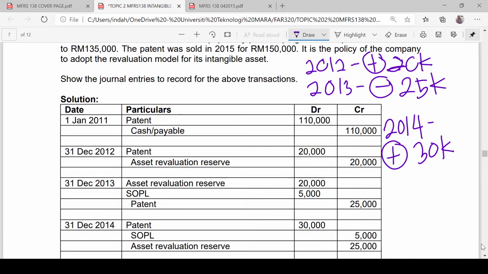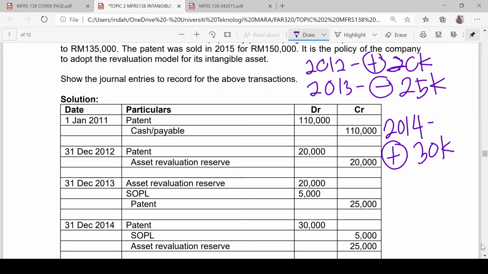What happened in the following year, 2013? Decrease in the value. So there is a revaluation deficit of 25,000. But before we recognize that 25,000 as an expense in SOPL, we have to check the previous revaluation. Do we have any revaluation surplus? Yes, we have a balance of revaluation surplus of 20,000. So we are going to utilize that amount first.